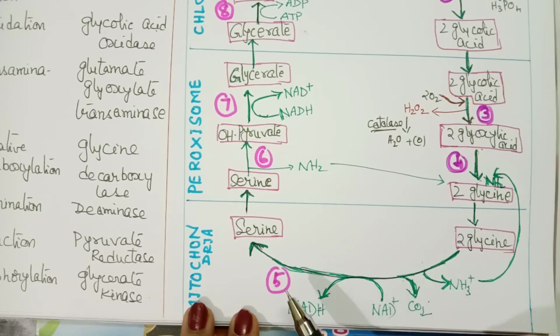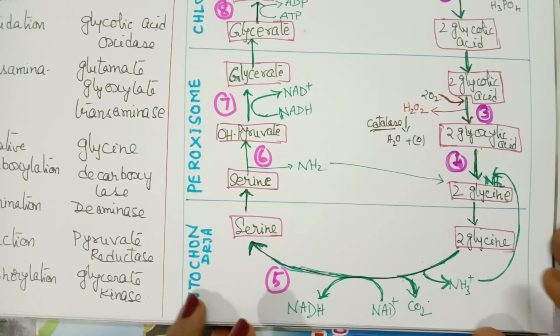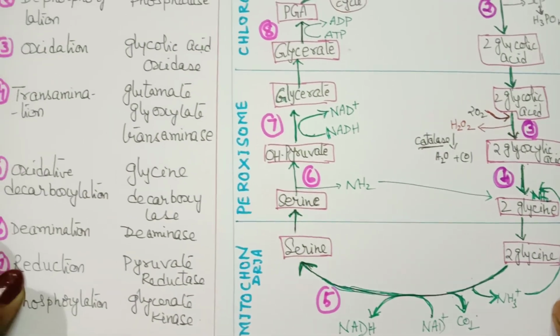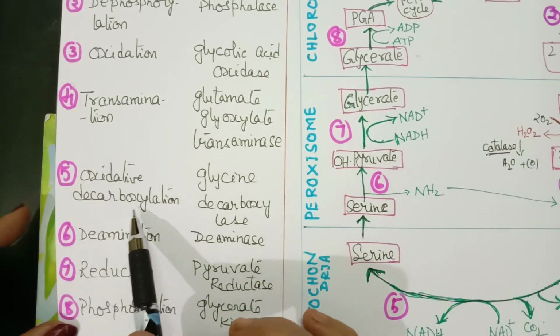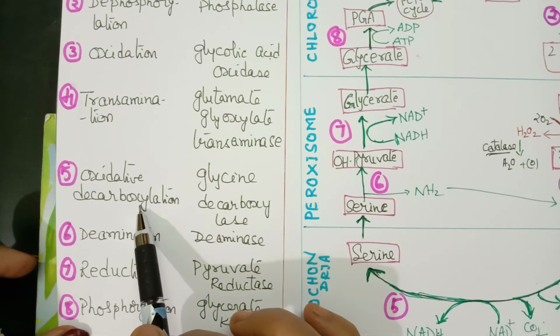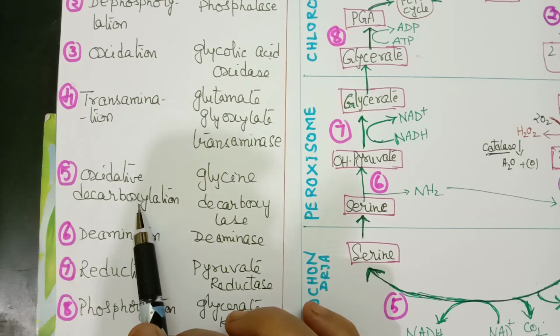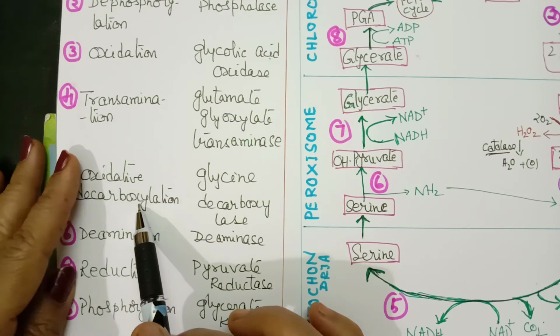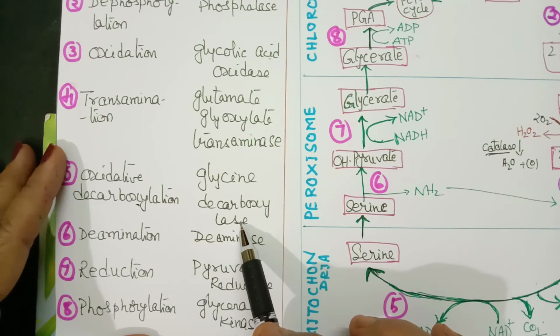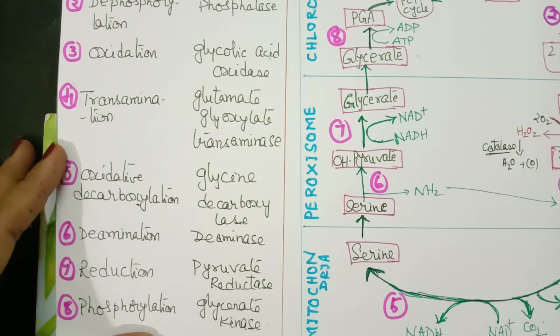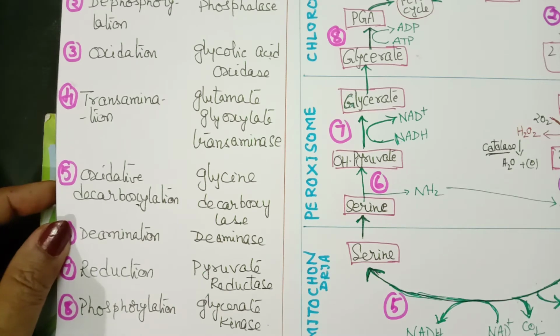Let us see what is the name of the 5th reaction. It is called oxidative decarboxylation reaction, in the presence of the enzyme glycine decarboxylase. That is the 5th step, which is taking place in mitochondria.